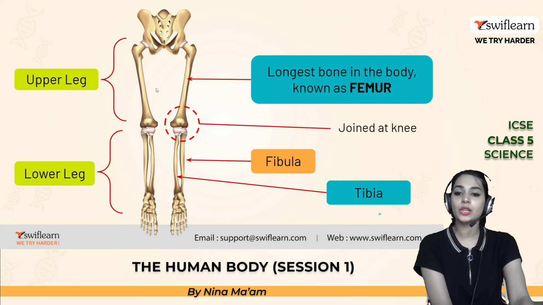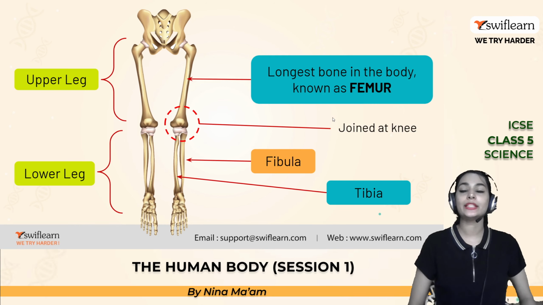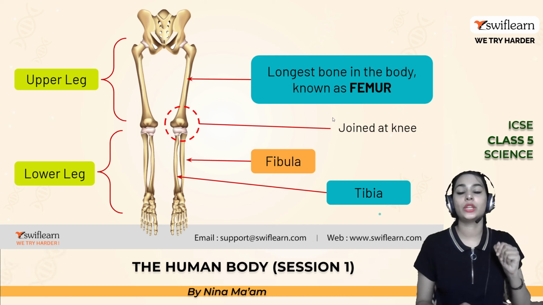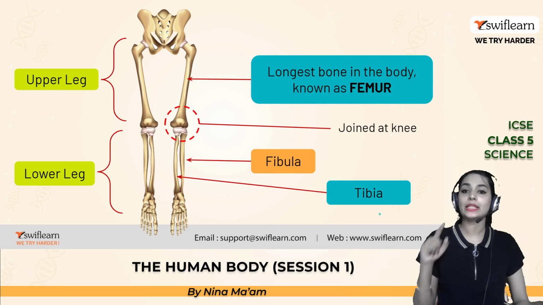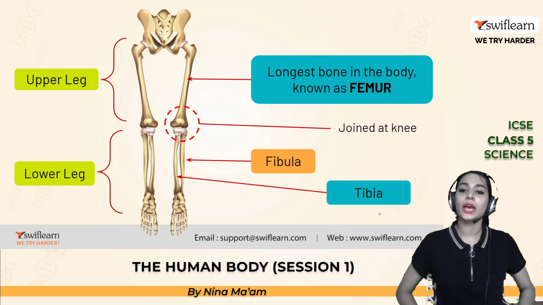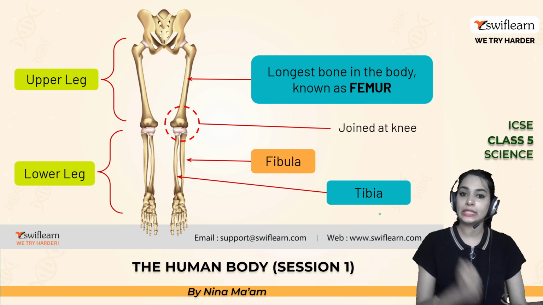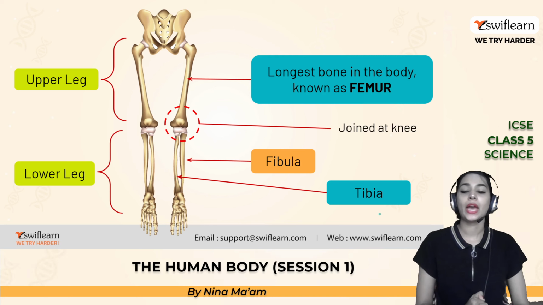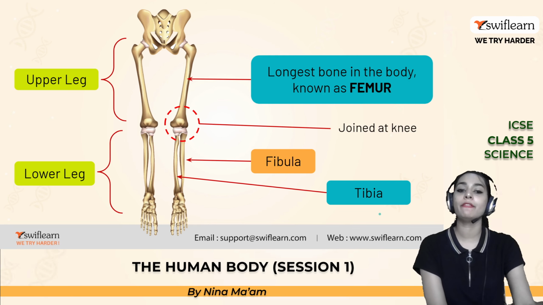And as I mentioned earlier, we can divide it into two. The top one is known as the femur. It is the longest bone in our body. The femur is the thigh bone, and it is connected by a joint at the knee. And in the lower leg, you can see the fibula and tibia. These are the two bones.